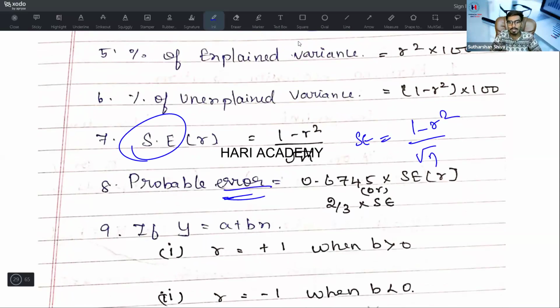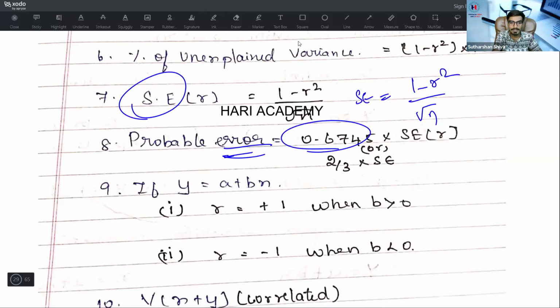What is the probable error? Remember this number: 0.6745 into standard error, or 2 by 3 of standard error. Remember either of these, 2 by 3 of standard error or 0.6745 of standard error. I suggest you remember 0.6745 of standard error.